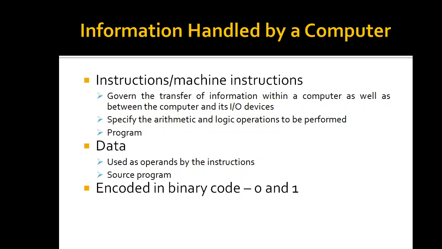They also specify the arithmetic and logical operations to be performed on that particular information.